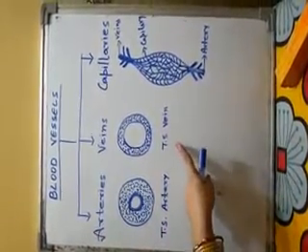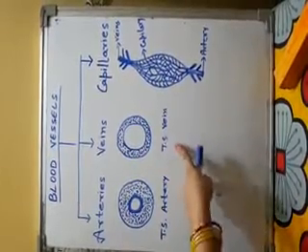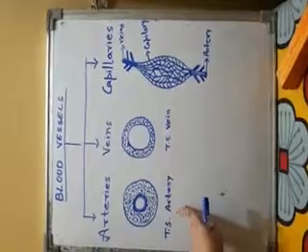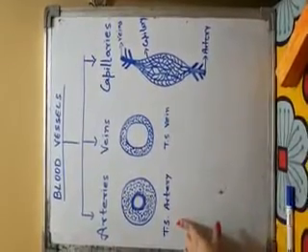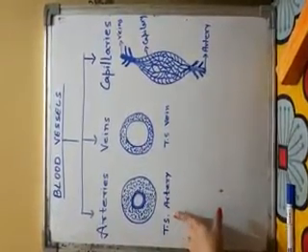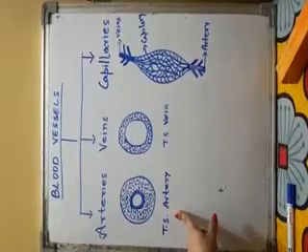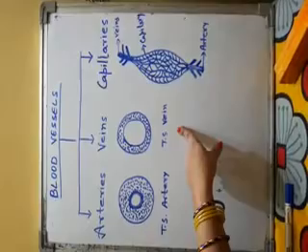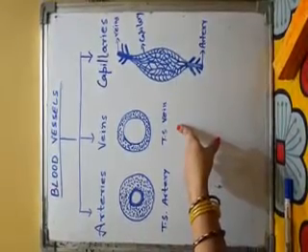Now, if we compare the arteries and veins, we will find, according to direction of blood flow, in artery, blood flows from heart to body parts, while in veins, blood flows from body parts towards the heart.